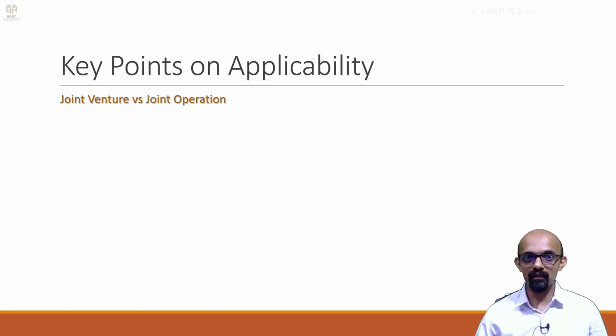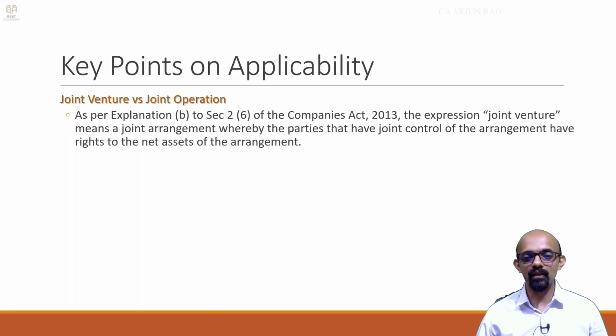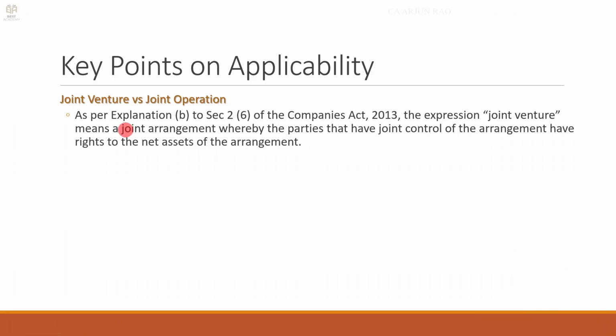Now what is this joint venture? As per explanation B to section 2(6) of the Companies Act, the expression joint venture means a joint arrangement whereby the parties that have joint control of the arrangement also have rights to the net assets of the arrangement.